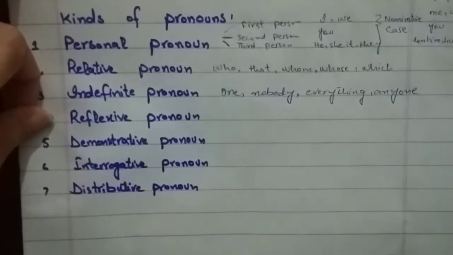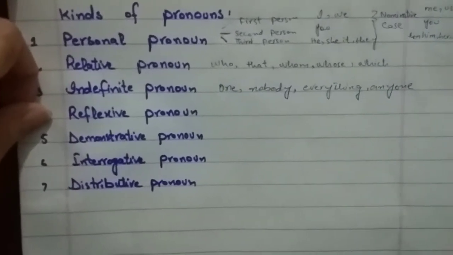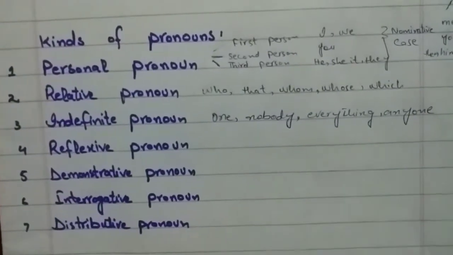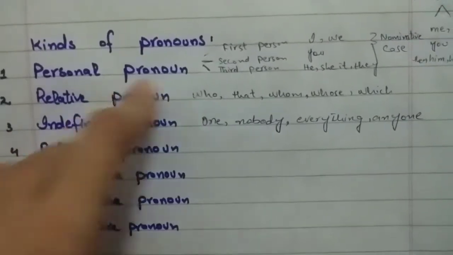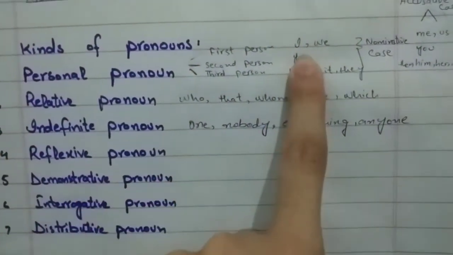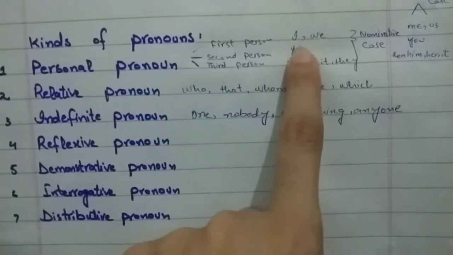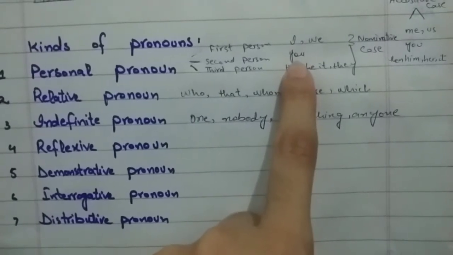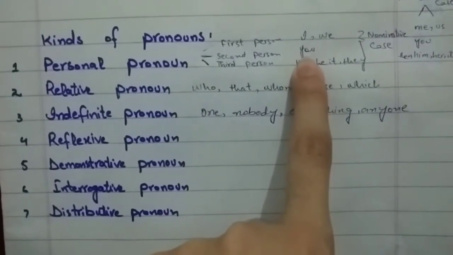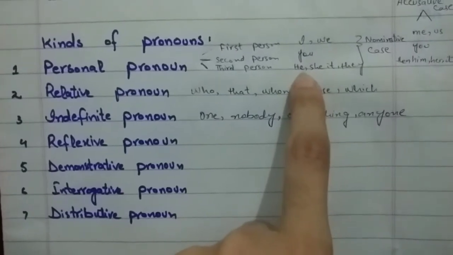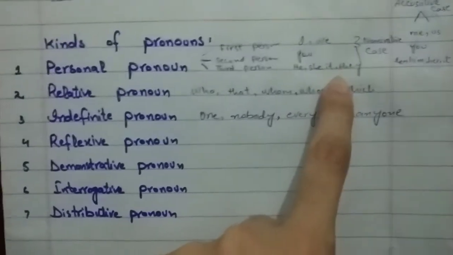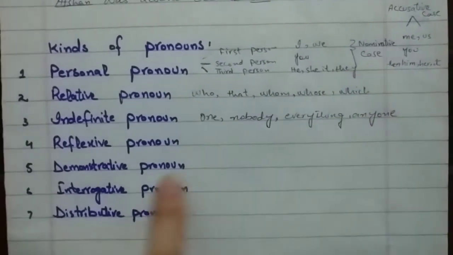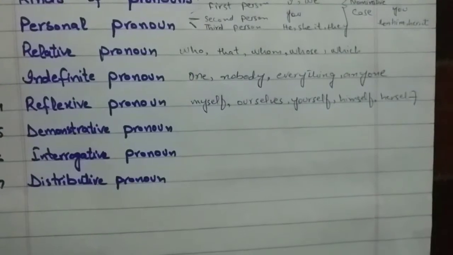When the same pronouns are used to add emphasis, they are called emphatic pronouns. As we have discussed the personal pronouns, I, and the reflexive pronoun for I would be myself, we, ourselves, you, yourself if it is singular, and if it is plural we'll be using yourselves, he, himself, she, herself, it, itself, they, themselves. These are the examples of reflexive pronoun.